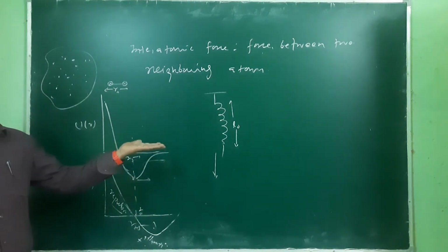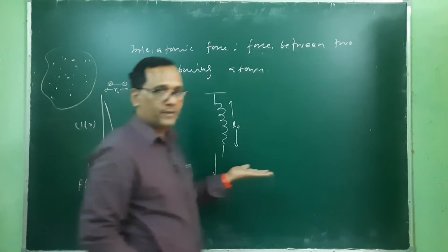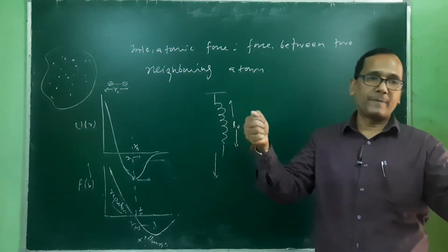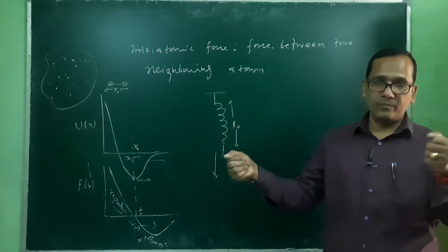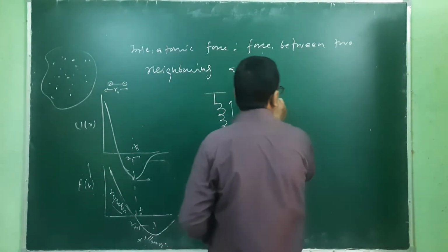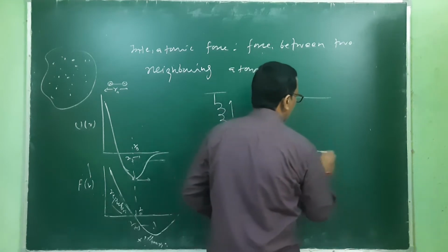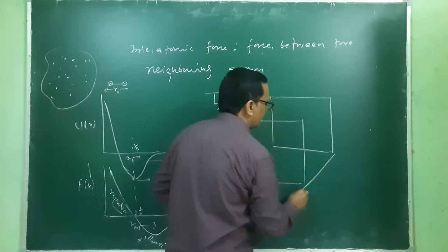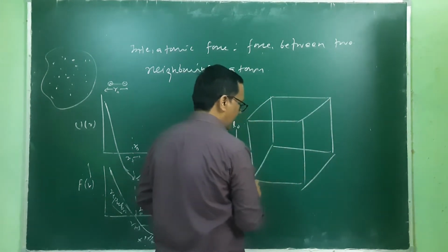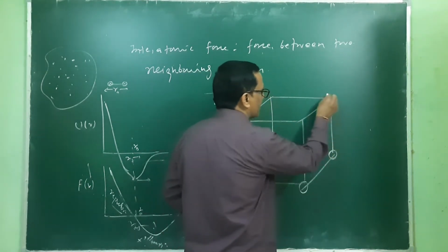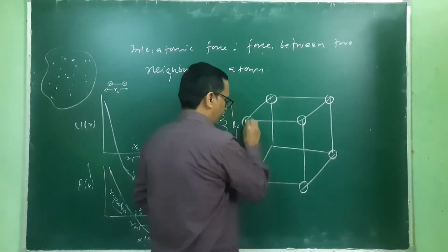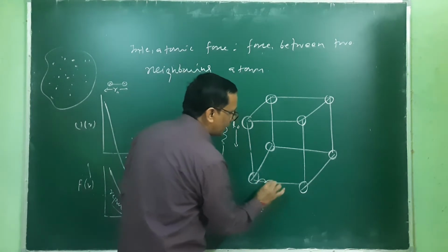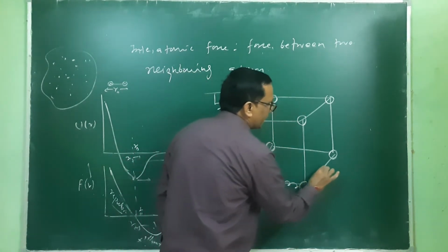A solid is also considered in one model where two atoms are attached with such a type of spring. So in some books it is given like this. If this is one crystal structure, these are the atoms, and it is assumed that two atoms are connected with a spring. These are the springs.